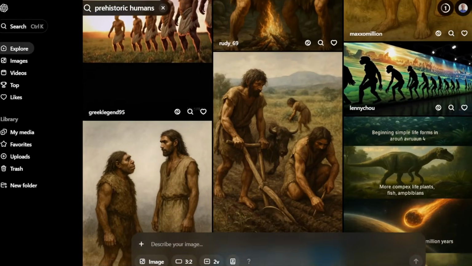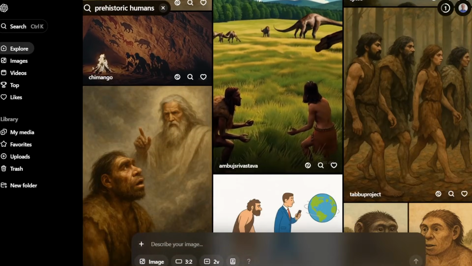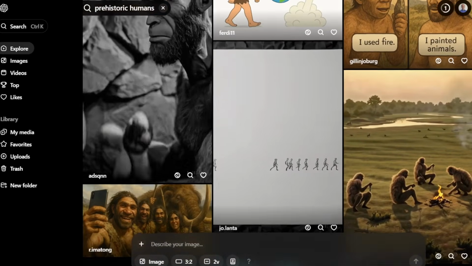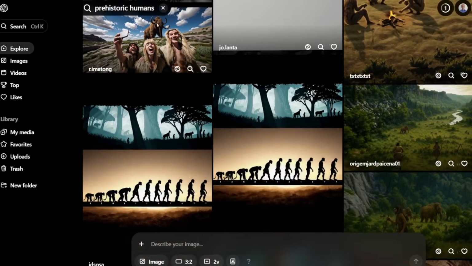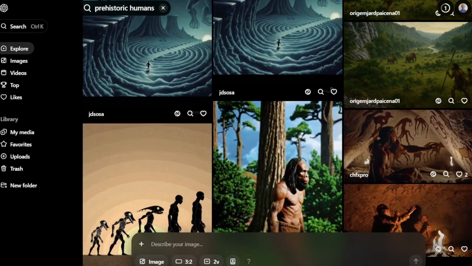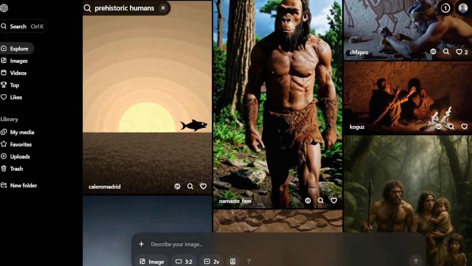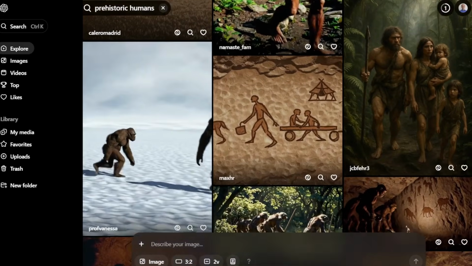For something like prehistory, AI tends to struggle with that because it hasn't been trained on it much. And if we ask it to create images of prehistoric people, it will show stereotypical cavemen type people wearing rough furs. And if we ask it for Neanderthals, it might show us something that looks kind of like a monkey.